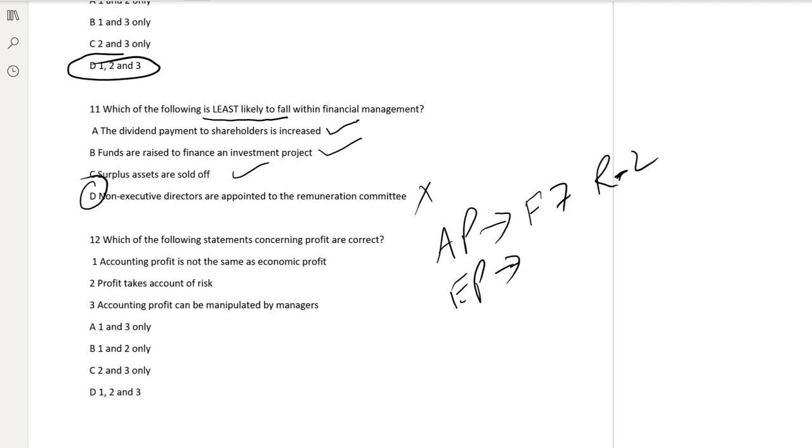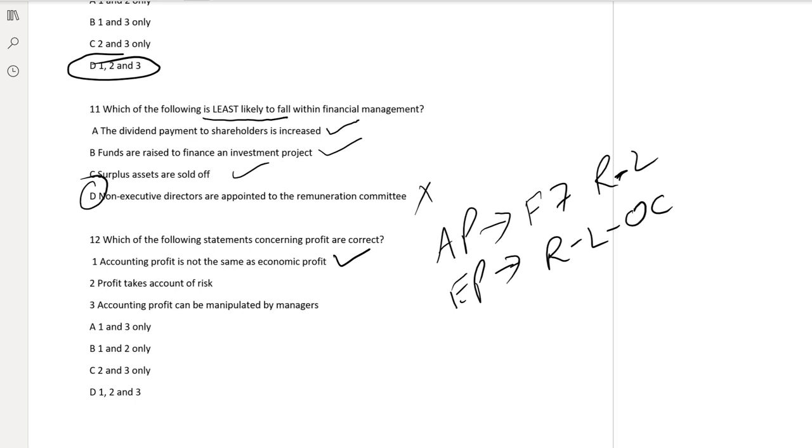Economic profit is something which considers relevant costing, like revenue minus losses minus opportunity cost. So obviously accounting profit can never be the same as economic profit. So this is a true statement actually.